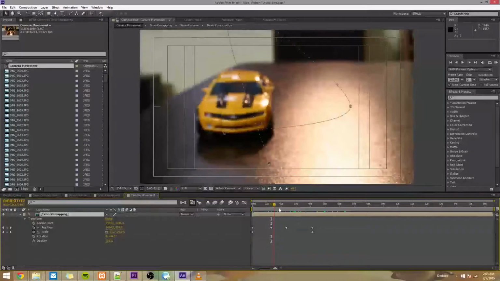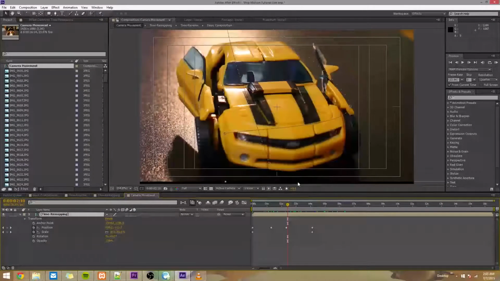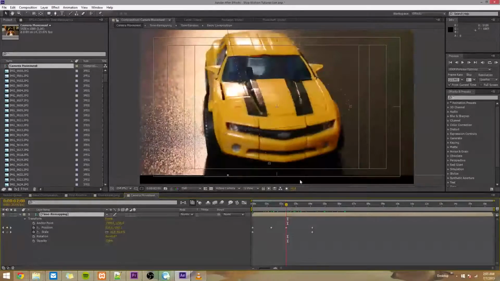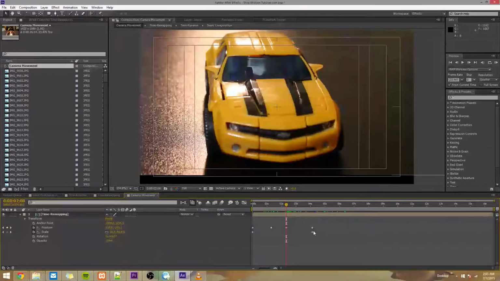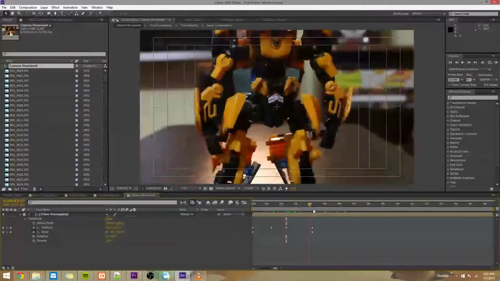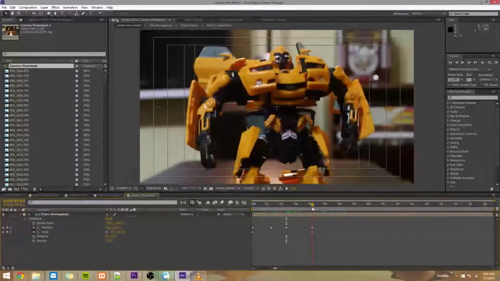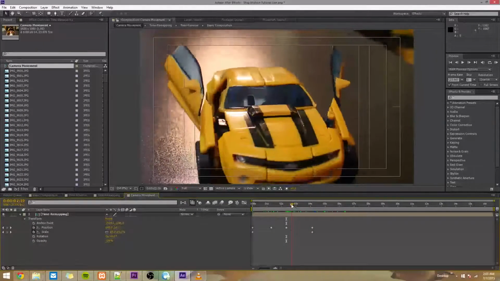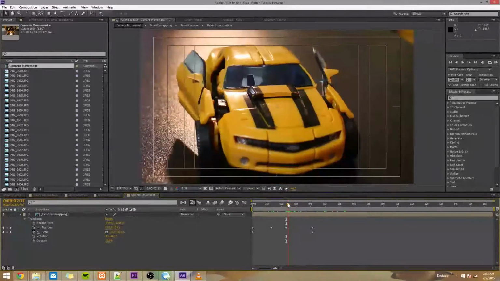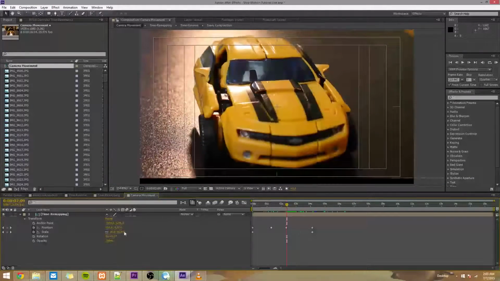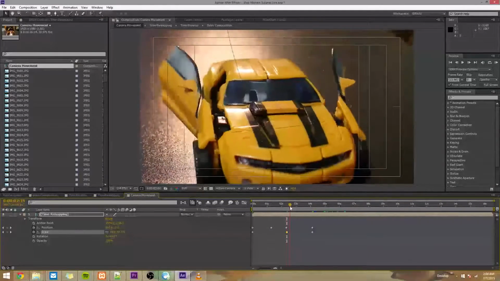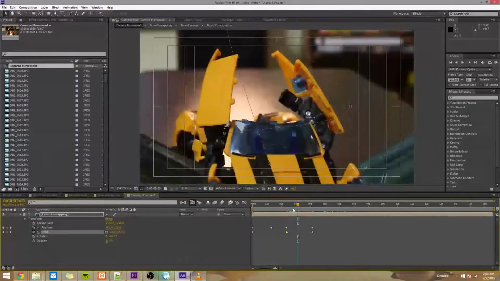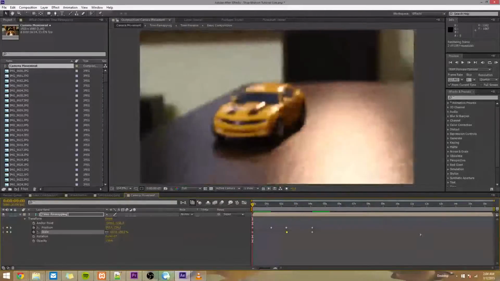You can see that a little bit of the edge of the floor was seen here, or the edge of the video, and that's because we only set 2 keyframes for scale, one here and one here, so it's just gradually moving from 100 down to whatever we set it to, 84. And that's not really what I want. I only want it to zoom out when he stands up. I want it to be really close when it's a car. So I'll go right here and I'll manually drop a keyframe by typing in the value 100 so that scale doesn't begin to change until this interval right here. So now if we play it back,